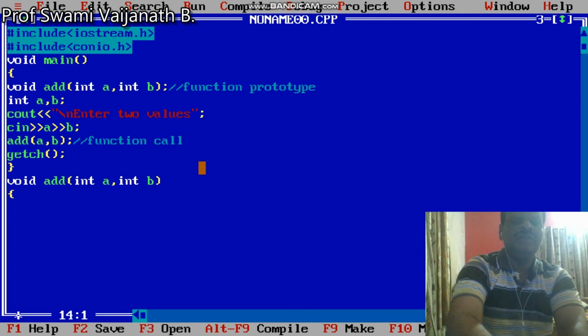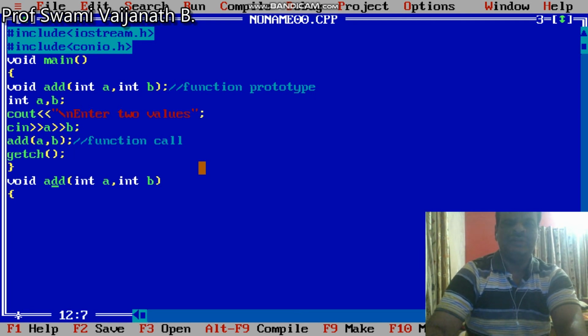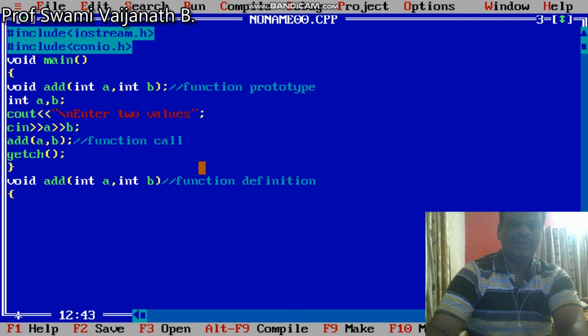This is called the function definition. Here the function does addition of two numbers, c = a + b.